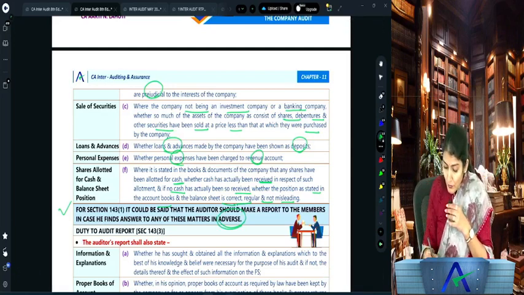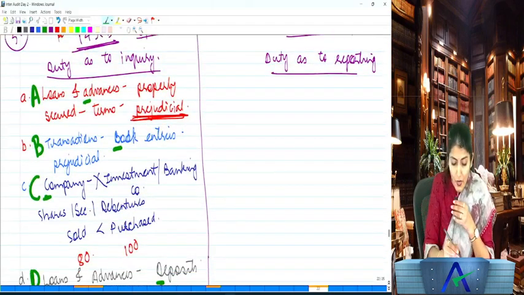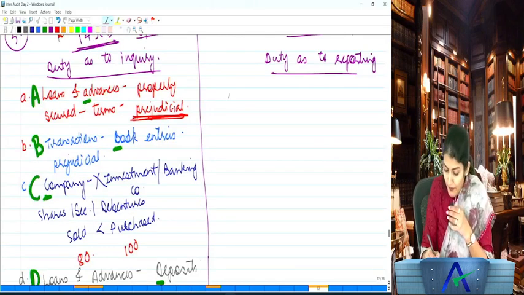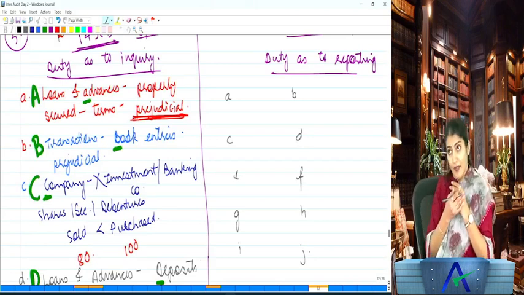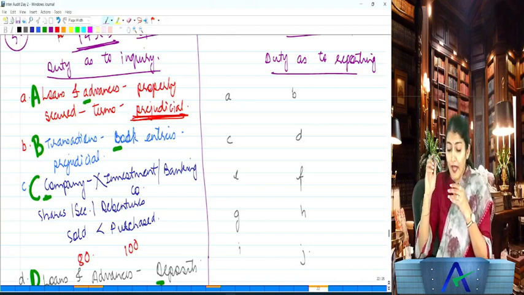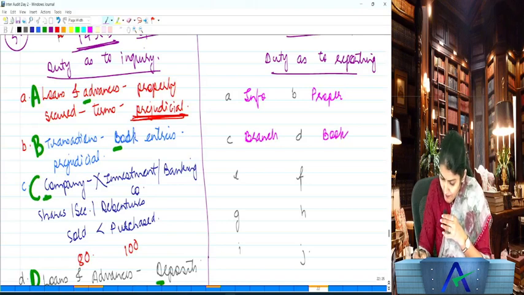Okay, now coming to 143(3), which is the duty as to reporting, right? So how many points of reporting under 143(3)? 10 points. A, B, C, D, E, F, G, H, I, J. Right? You have A to J over there. And what are the key words which we have over there? Information, proper, branch books, AS, adverse.